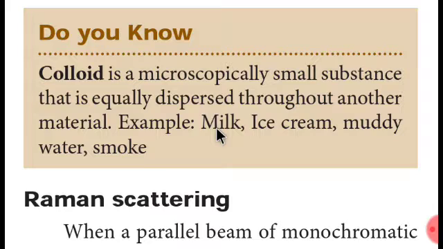But you won't see that milk and water are separate. They are just mixed properly. But if you use some different techniques, you can separate that. See what they gave as the actual definition. Colloid is a microscopically small substance that is equally dispersed throughout another material.